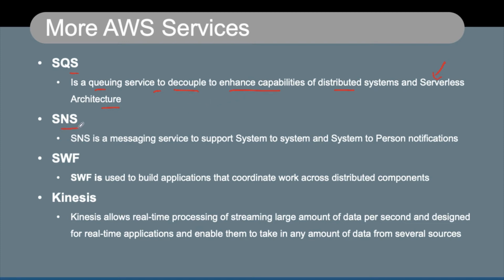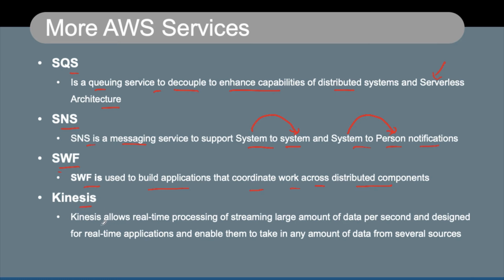SNS is a messaging service which supports system to system and system to person notification. So SNS is a service which can send messages within the AWS system and from the AWS system to end users like you and me. SWF is a service which is used to build applications that coordinate work across distributed components.